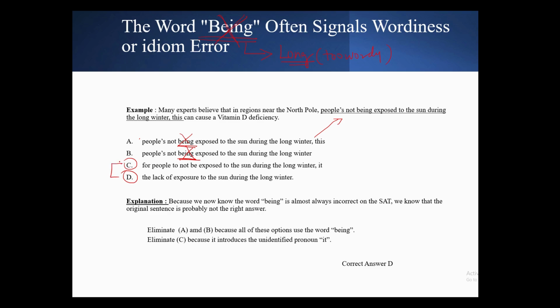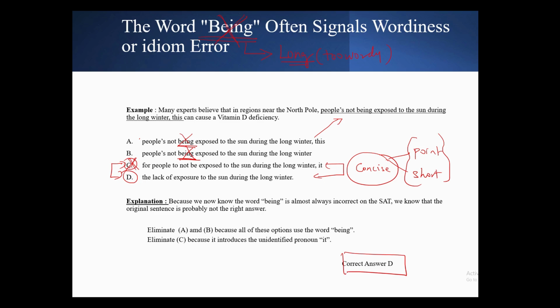Let's see which option could be used here. For people to not be exposed to the sun during the long winter, or the lack of exposure to sun during the long winter. We have already seen a concept there, that when you see two options giving you the same thing, you choose the one that is more concise. Concise would mean to the point and also short, because the SAT prefers concise statements. So option C can be clearly eliminated because this is longer than option D. So we are left with option D, the lack of exposure to the sun during long winter.